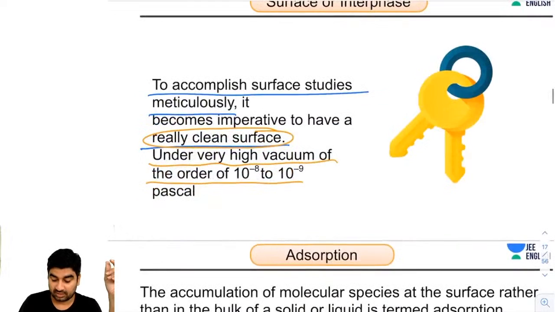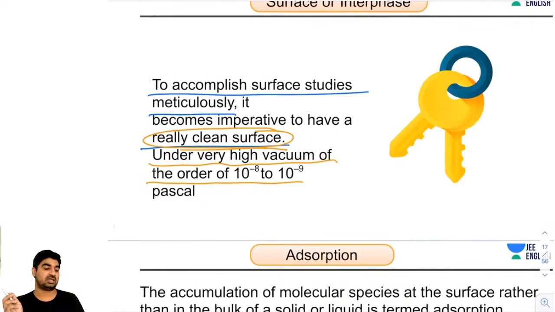So just note it down, guys. To achieve a clean image of the interface or surface, we have to create a high vacuum, and the order of vacuum is this. Okay, guys, got it? Tell me now, any doubt, guys?